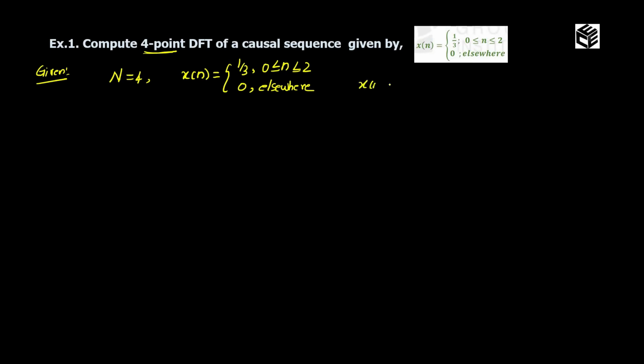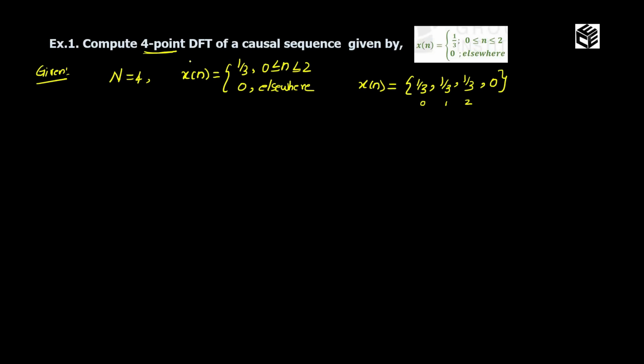So we can write this as x of n is equal to, since we have 4 samples or 4 periods, I am writing this as 1 by 3, 1 by 3, 1 by 3. So the positions are 0, 1, 2. The value is 1 by 3, but we have 4 samples, so I am taking the 4th value as 0. Okay, so this is the x of n sequence.